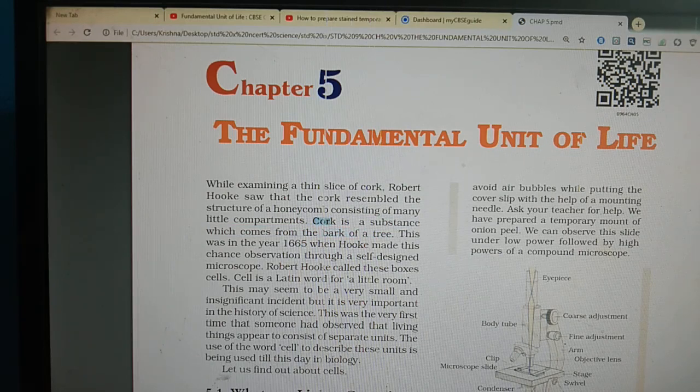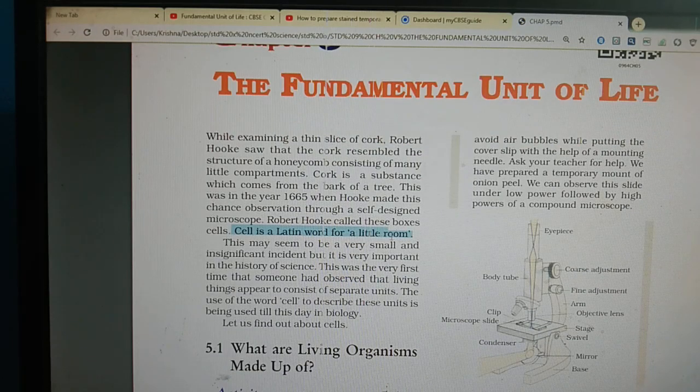This was in the year 1665 when Hooke made this chance observation through a self-designed microscope. Robert Hooke called these boxes cells. Underline this sentence also. Cell is a Latin word for a little room. Little room, that means compartment.